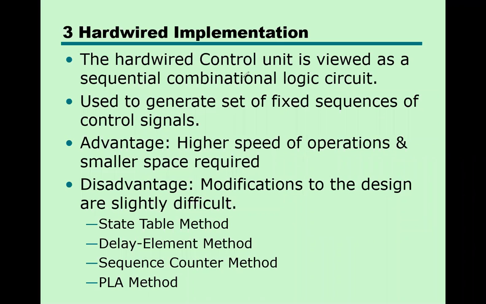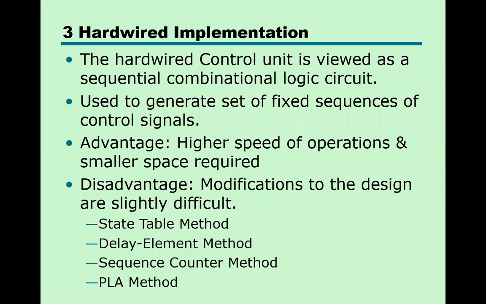There are two types of control units: one is the hardwired control unit and the second one is the microprogrammed control unit.